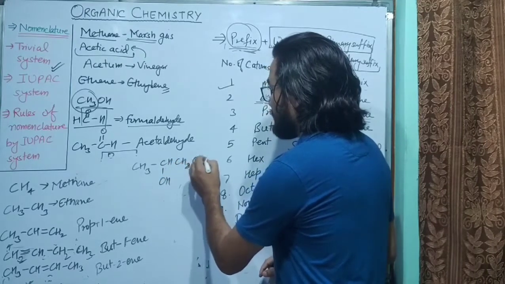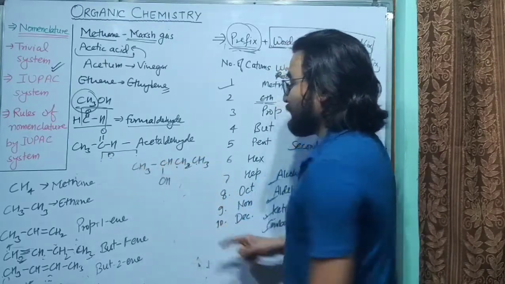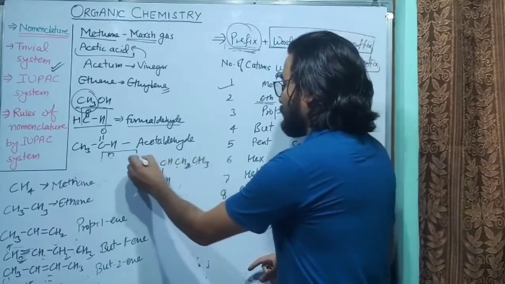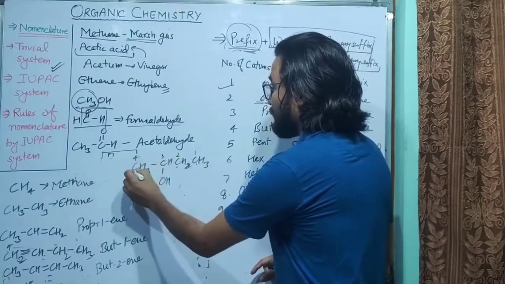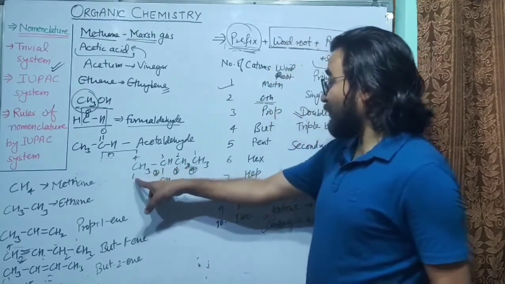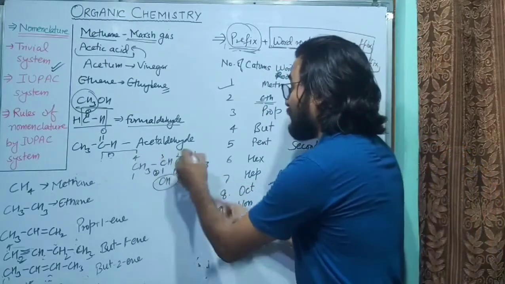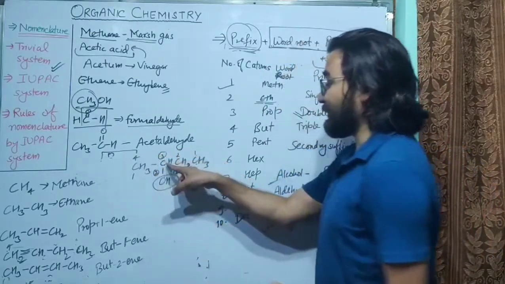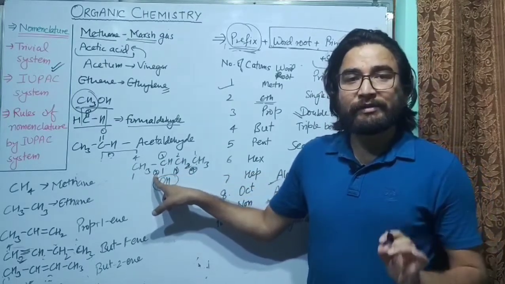Similarly, if there is a compound like this, CH3, then CH with OH, CH2, CH3, you can see 1, 2, 3, 4 carbon atoms. You can count from here 1, 2, 3 and 4, or you can count from here 1, 2, 3 and 4. If you count from here, OH is attached to the third carbon atom, and if you count from here, OH is attached to the second carbon atom.